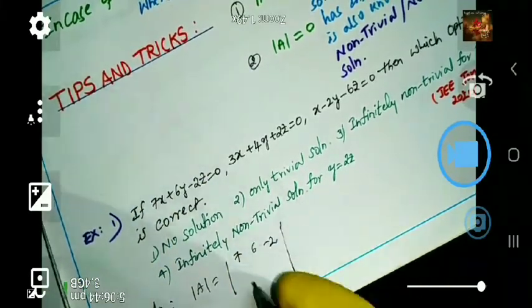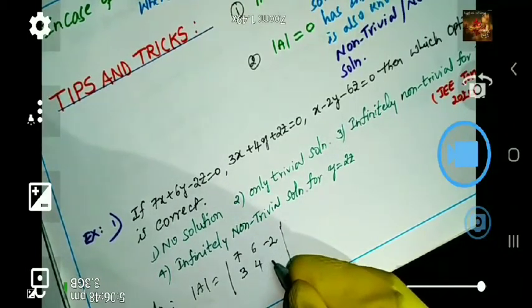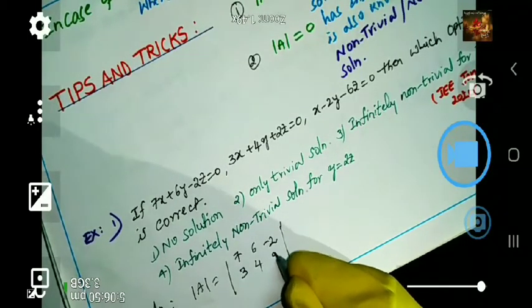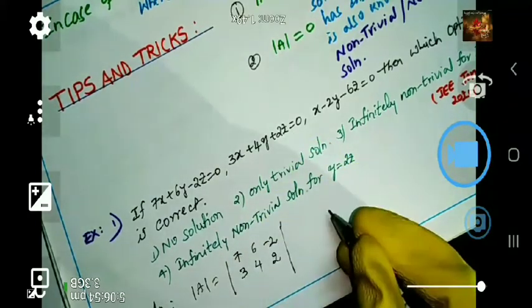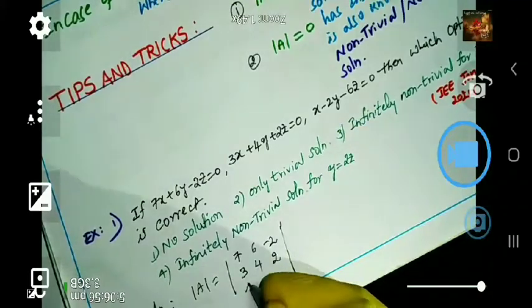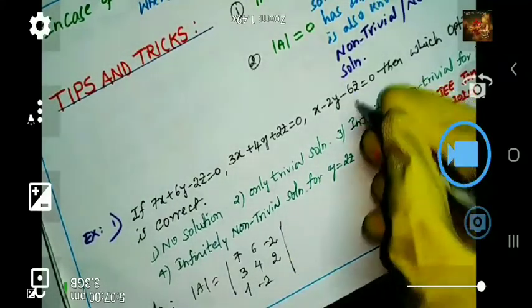Second one: 3, 4, 2, from the second equation. What about the third one? The x coefficient is 1, the y coefficient is -2, the z coefficient is -6.